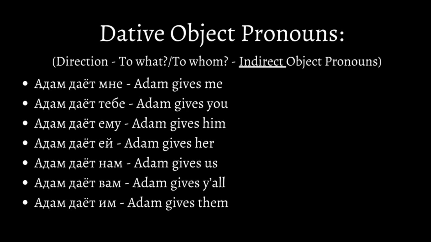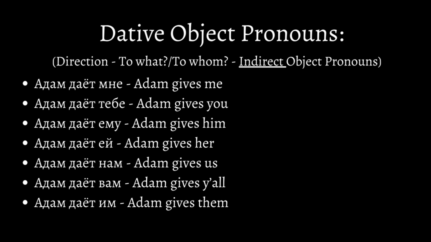Here we have object pronouns in the dative. Адам дает мне. Адам дает тебе. Адам дает ему. Адам дает ей. Адам дает нам. Адам дает вам. And Адам дает им. When compared to English, the dative answers to what and to whom. So in this case, all object pronouns are indirect.